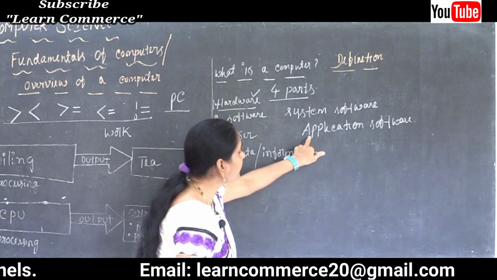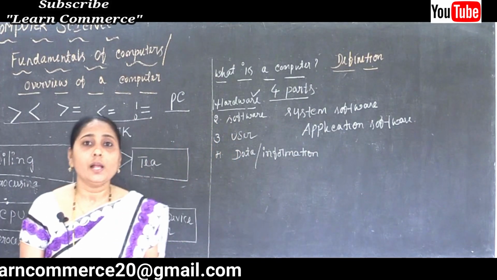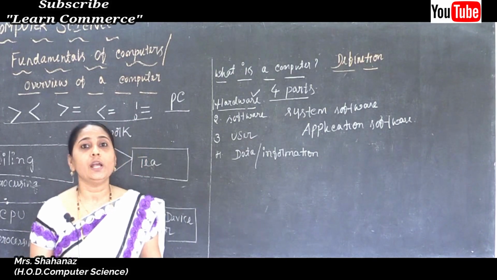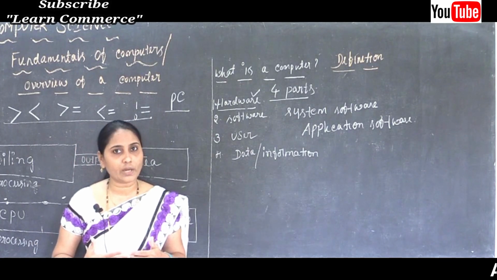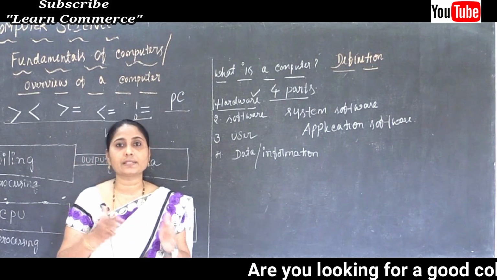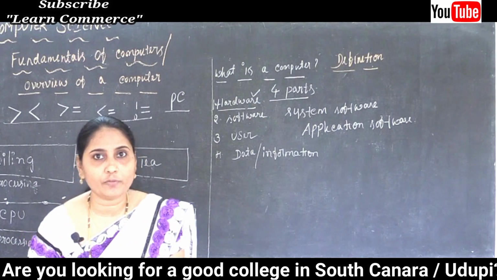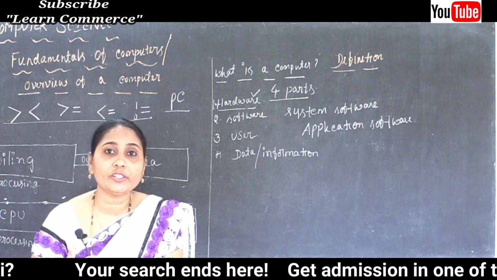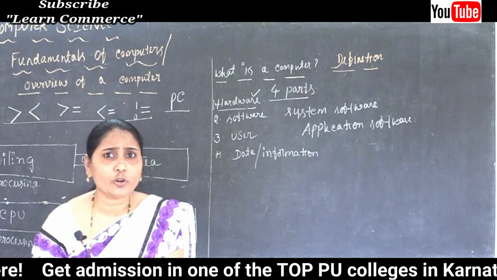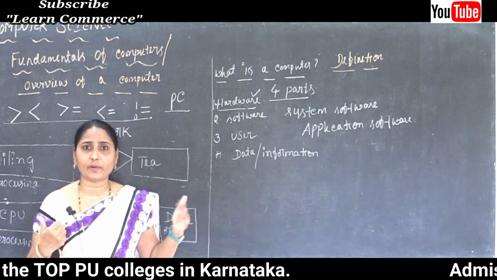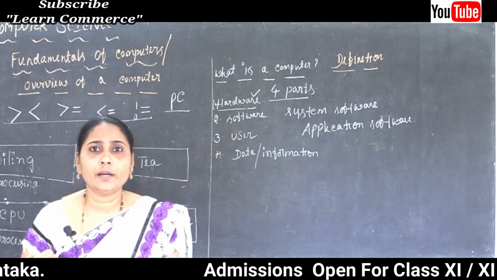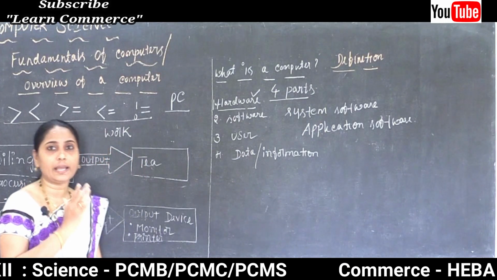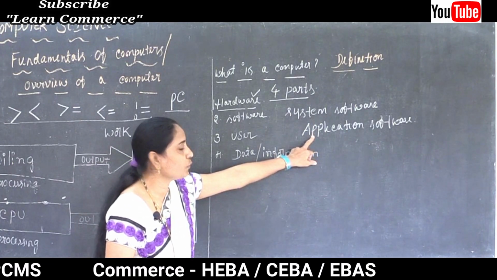Next, application software. This software is designed or developed by the user. Clear this one? By using a programming language, the user develops some of the software. Some examples of application software are Microsoft Word, which we create using a programming language and upgrade from time to time with different operations, and Microsoft Excel. All are examples of application software. So clear this point here?